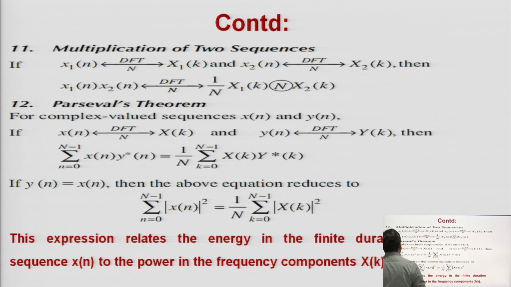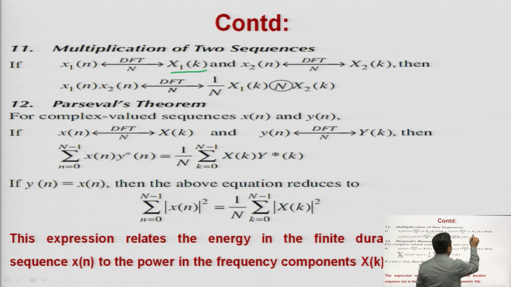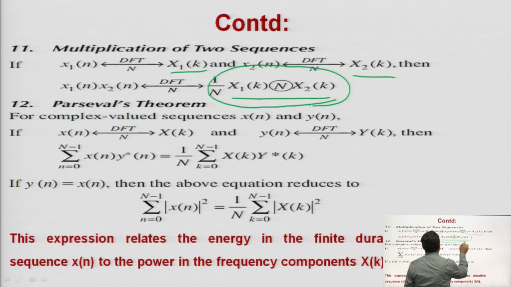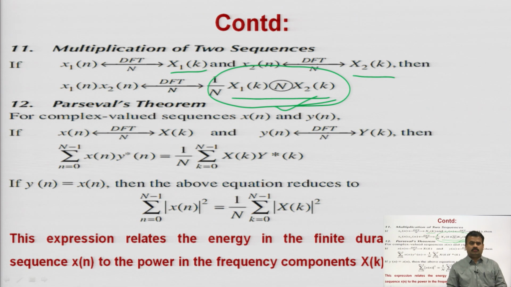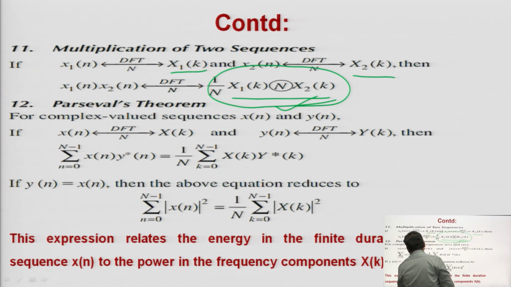Now, multiplication of two sequences. Similarly, again the same thing: two sequences x1 of n and x2 of n are given to you, and they have DFTs capital X1 of k and X2 of k. So, the DFT of x1 of n into x2 of n will be 1 upon N, X1 of k circular convolution with X2 of k. So, this is the normal form that you know already.